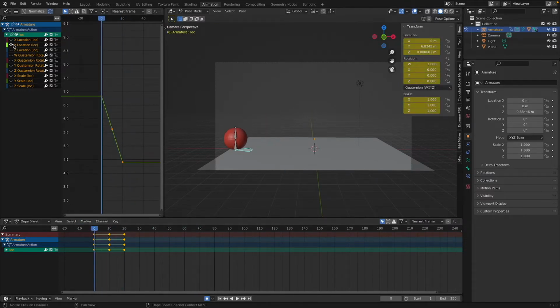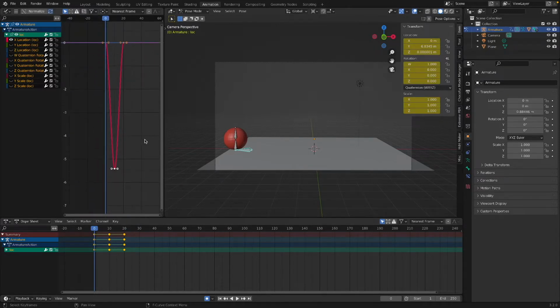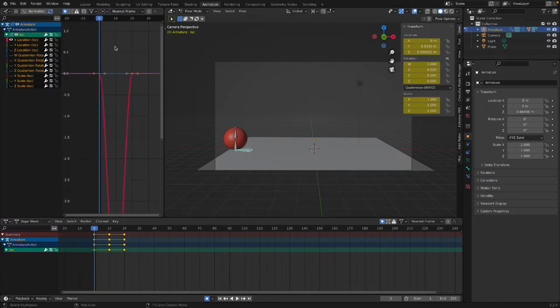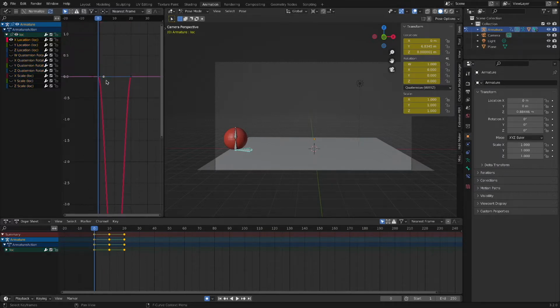So that one's done. Now I'm going to click on X, go here, and then we have these curves. So when you do a ball bounce, it doesn't slow down before it hits. It actually speeds up. So I'm going to click on the little endpoint here, G, and I make it straight flat like this. Click on this guy, G, flat.